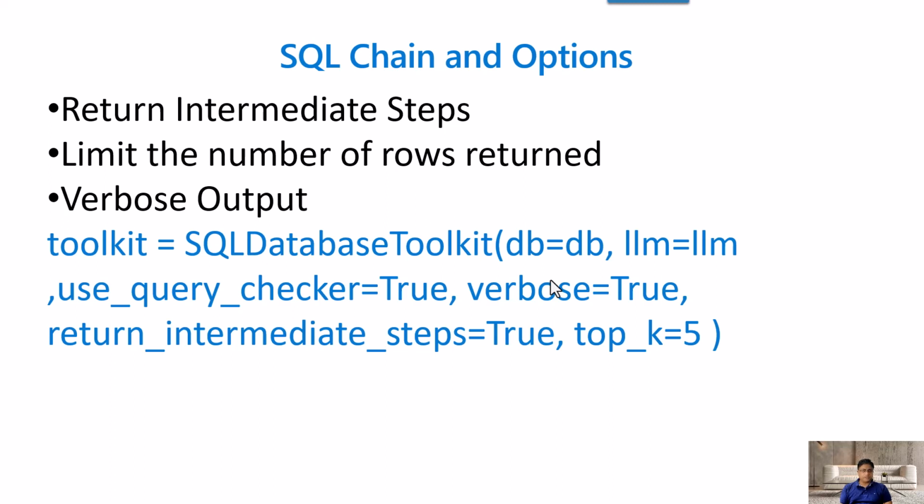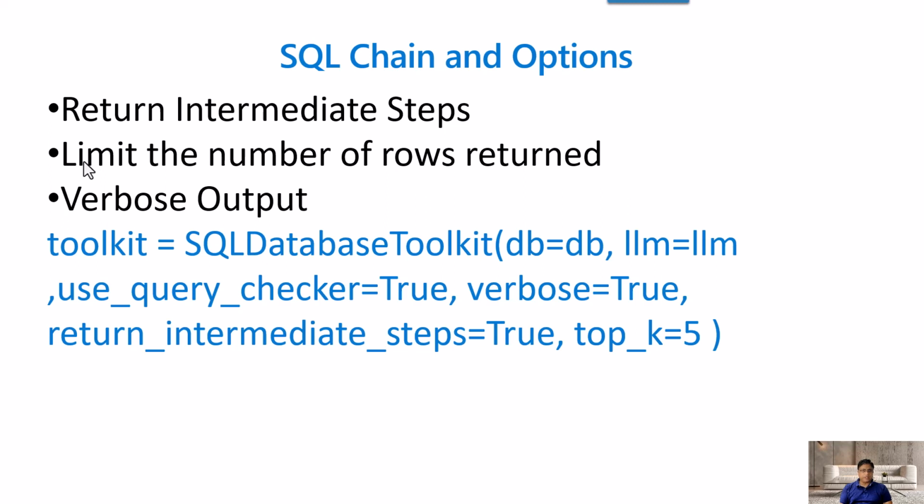The first step is that it needs to find out whether there is any employee table. The second step is that it needs to fire a count query for the unique set of employees. So these are the two steps. If you want to show how many steps it involved to find your answer, it can give you those intermediate steps in detail. This is called return intermediate steps.